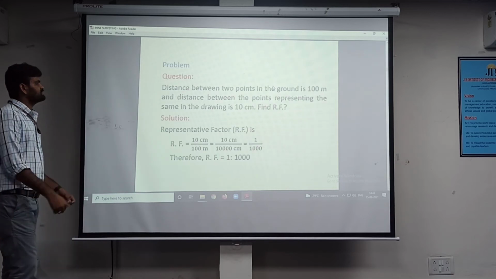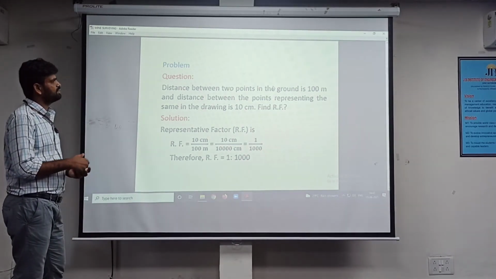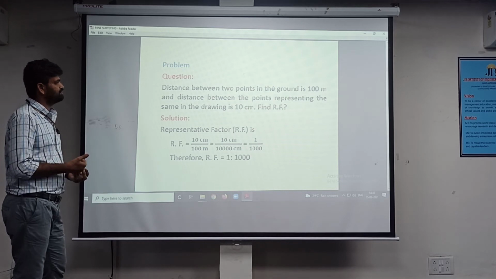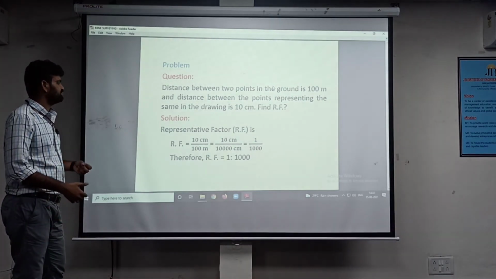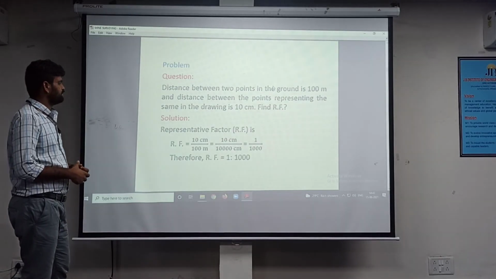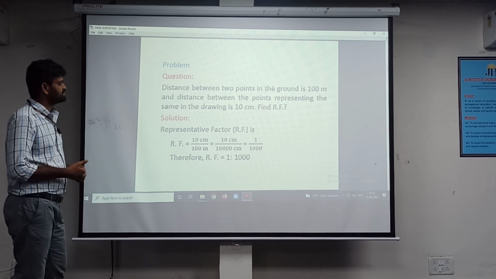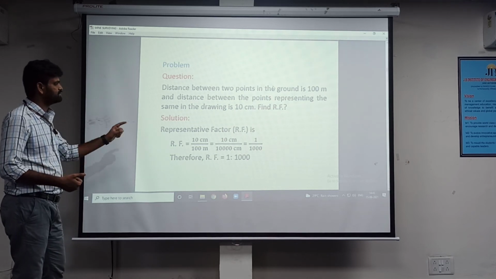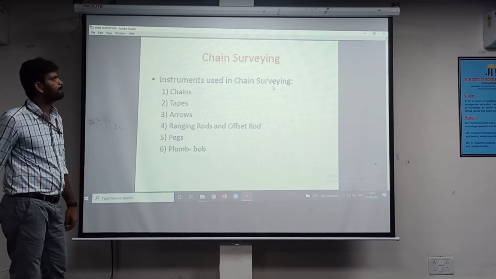Here I will show you a small example. We can solve a problem here. It is given that the ground distance is 100 meter and the map distance on the drawing is 100 centimeter. As I told you, representative factor is map distance by ground distance. Map distance is given as 100 centimeter, ground distance is 100 meter, so we have to convert meter to centimeter. We will get 1 by 1000. Representative factor will be 1:1000.